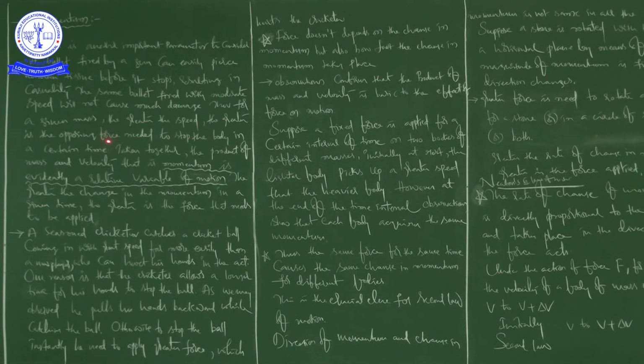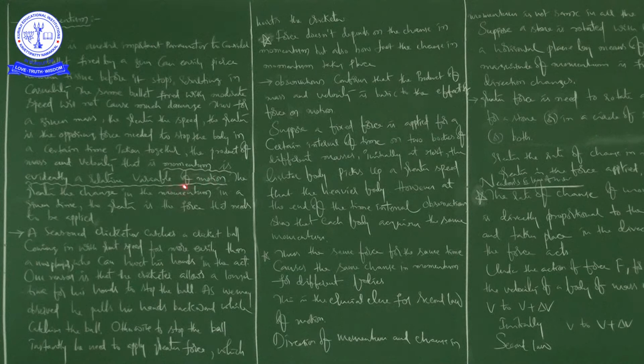Thus, for a given mass, the greater the speed, the greater is the opposing force needed to stop the body in a certain time. Taken together, the product of mass and velocity, that is momentum, is evidently a relative variable of motion.